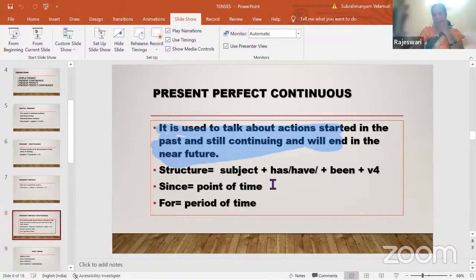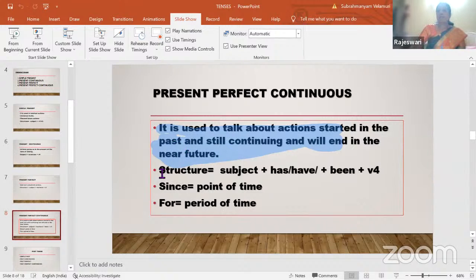I'll tell you one. She has been writing the exam since morning. If the subject is singular, we use has, and if the subject is plural, we use have. It has been raining since morning. The verb must be in the ing form, but you add these two helping verbs. Now for a period of time: they have been playing cricket for 4 hours. It means they started somewhere in the afternoon, 4 o'clock or 2 o'clock. Even now they're playing, and they may end in an hour when it is too dark or something.